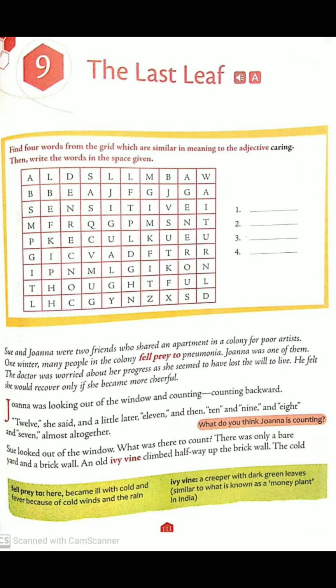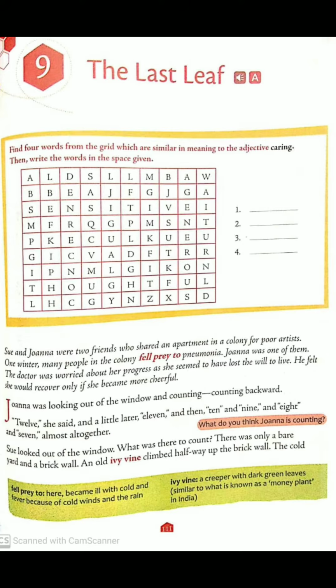What was there to count? Now, when she was looking out of the window, what was she actually counting? There was only a bare yard and a brick wall. There was nothing there. Bare means lacking covering. It was not covered. And yard means a group of buildings, we can say, and a brick wall. That was just outside the window. That's what she was counting.